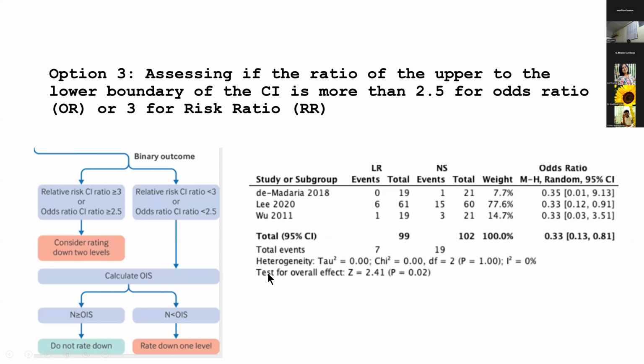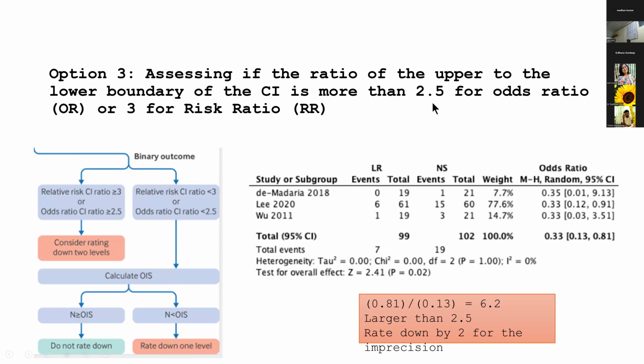And another very easy method is actually to look at your confidence interval. You look at the upper limit of the confidence interval, which is 0.81. You look at the lower limit of the confidence interval, which is 0.13, and divide them. If it is more than 2.5, that means it's extremely imprecise. So in our study, it's actually 6.2, which is larger than the 2.5 limit. So here you will rate down by 2 for the overall imprecision.